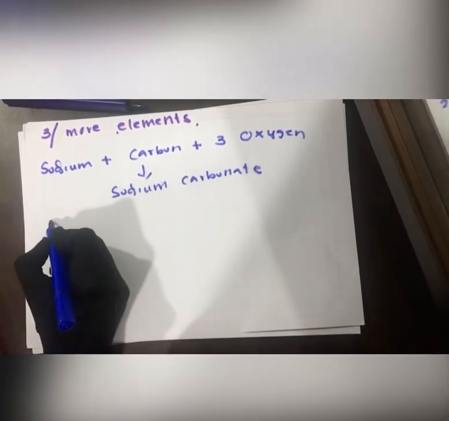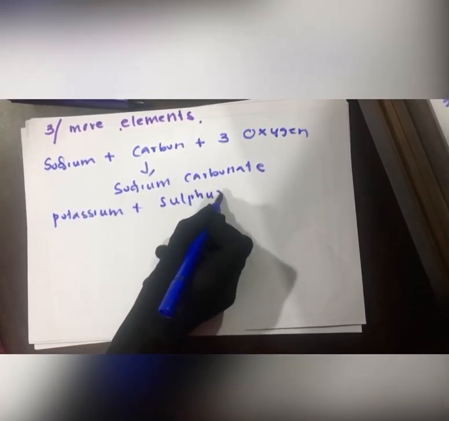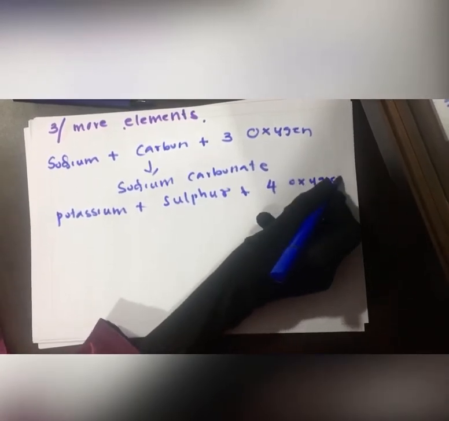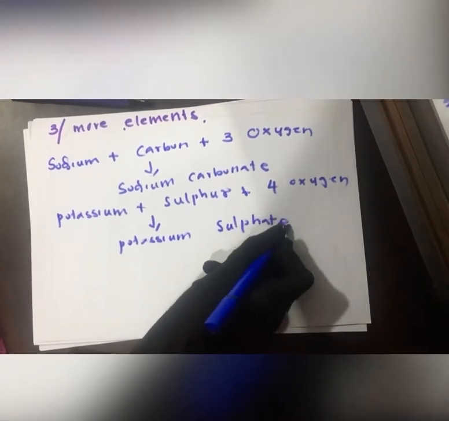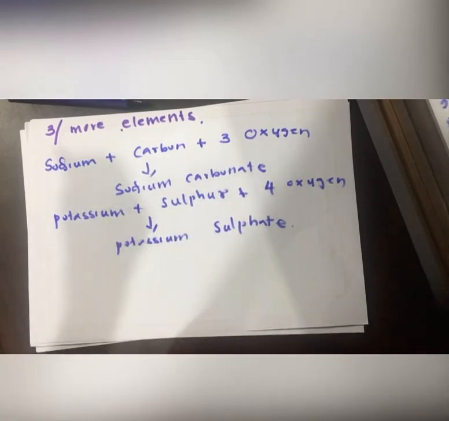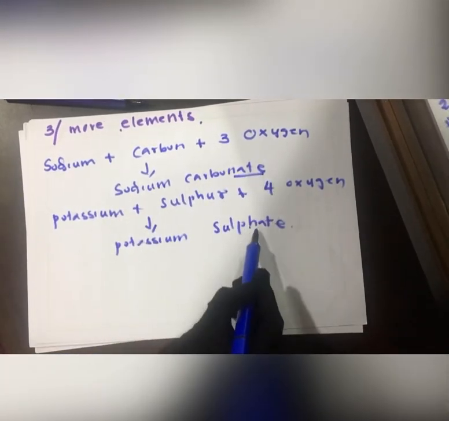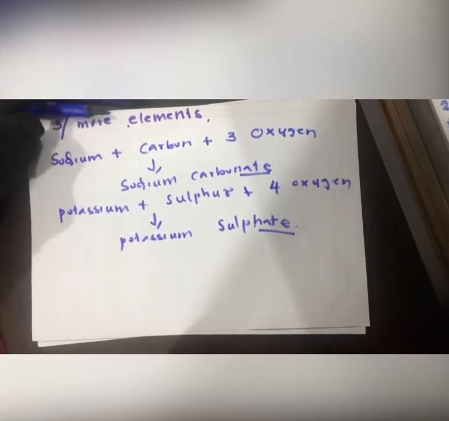Like that, potassium plus sulfur plus 4 oxygen gives you potassium sulfate. The ending becomes "ate" when three or more elements join together.